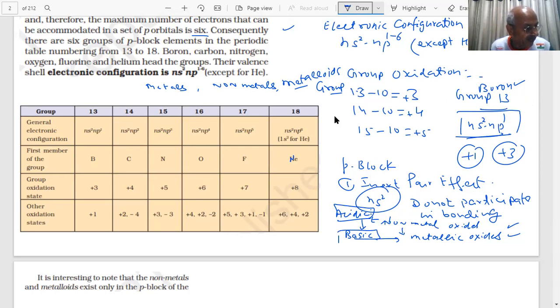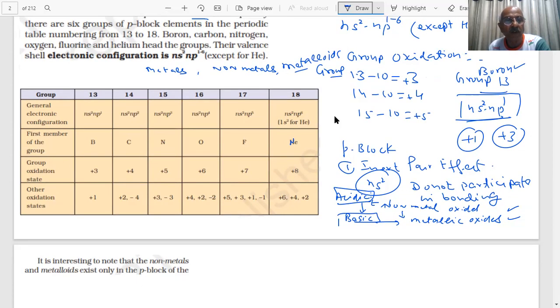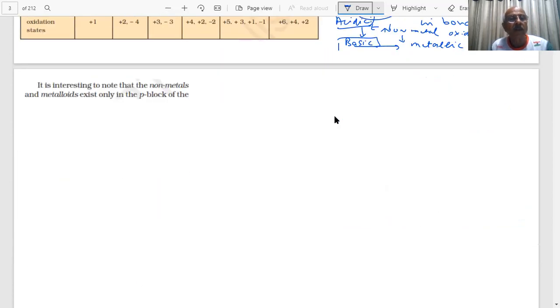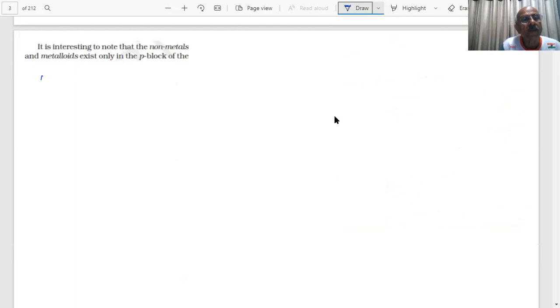Therefore, we are expecting all this, and important points will always be there in P block, students. What important points are coming? In P block elements, students, non-metals and metalloids exist only in the P block.